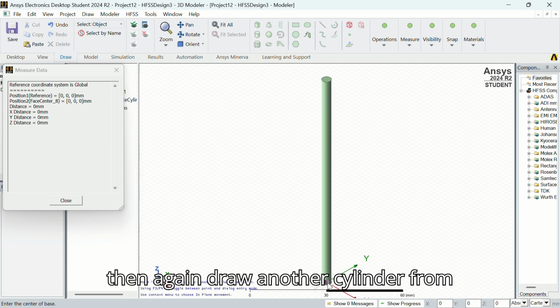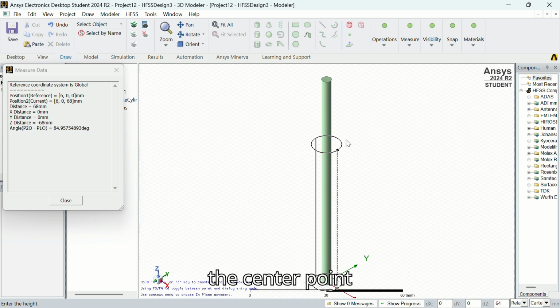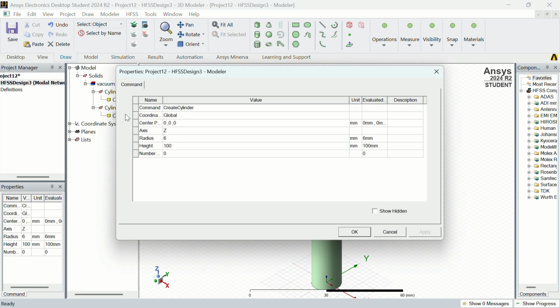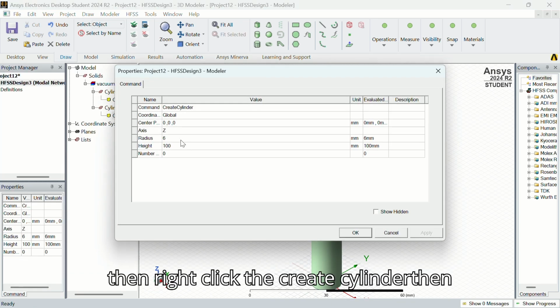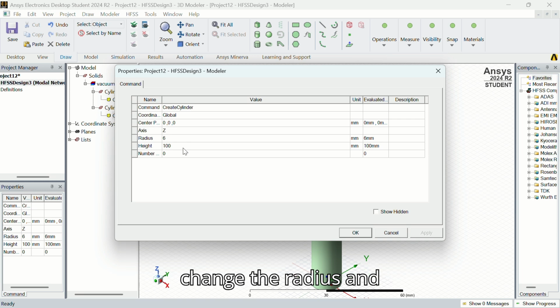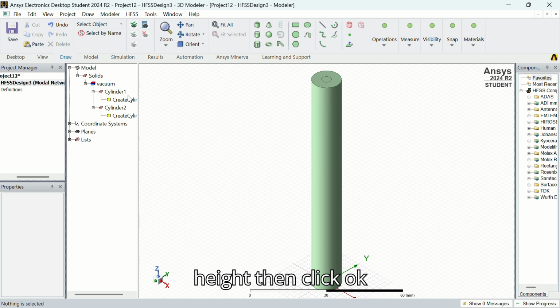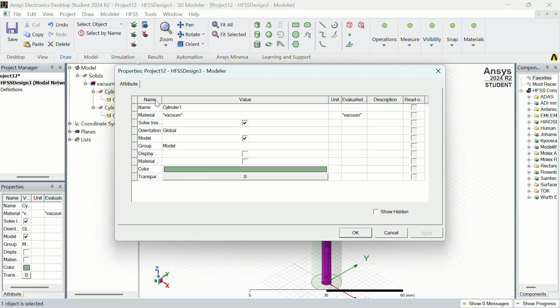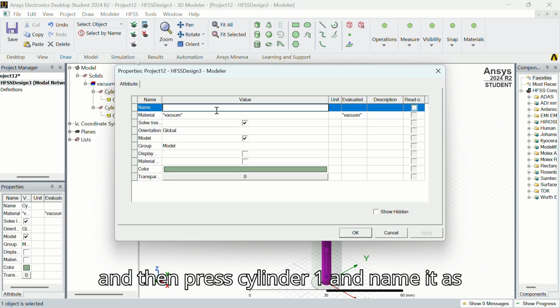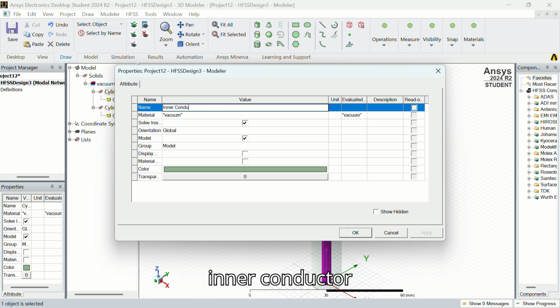Then again draw another cylinder from the center point. Then right click the create cylinder. Then change the radius and height. Then click OK. And then press cylinder 1 and name it as inner conductor.